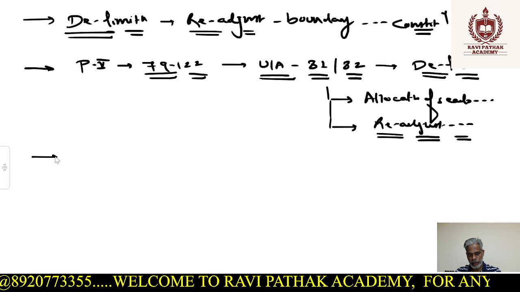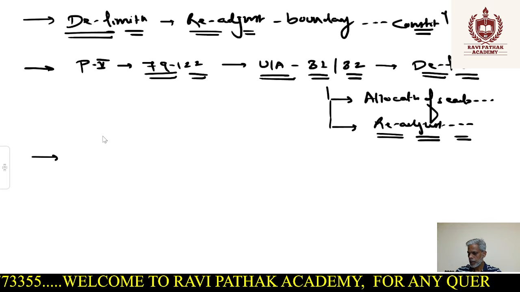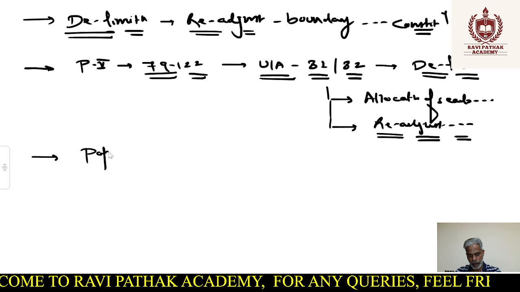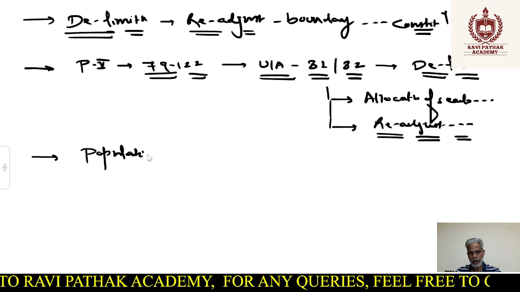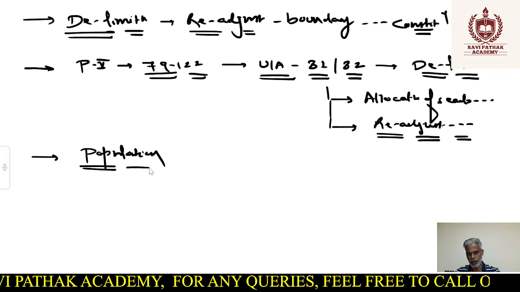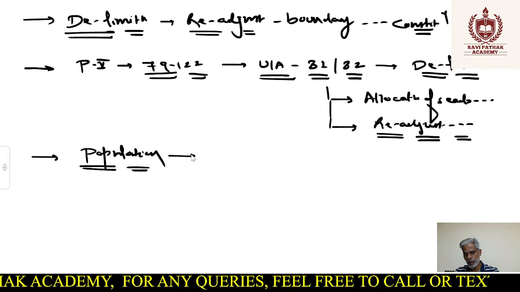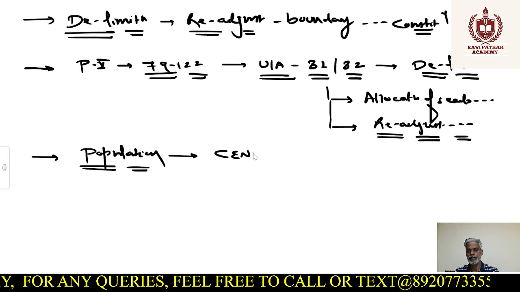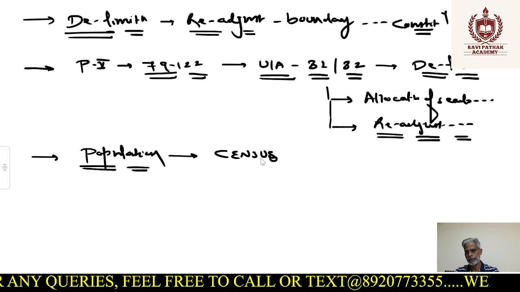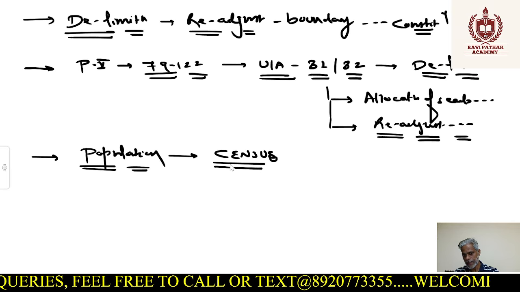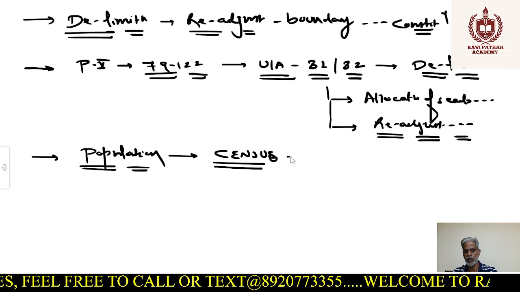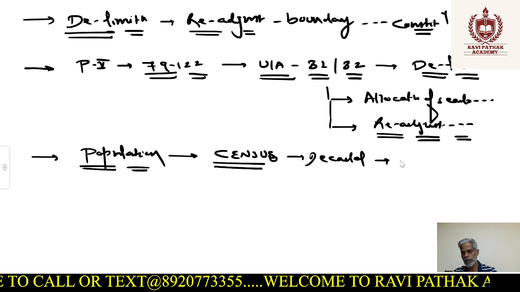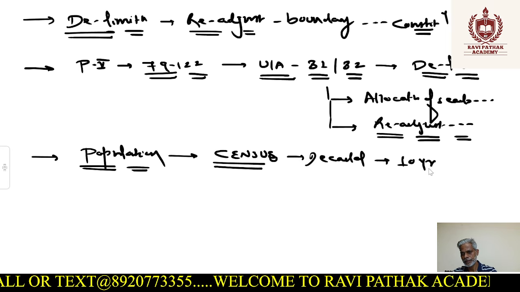So since the readjustment of the seats depends upon the population, how do we actually get to know about our population? We get to know about our population on the basis of an exercise which is conducted by the union government, known as census. We follow the principle of decadal census, that means once in 10 years, right?